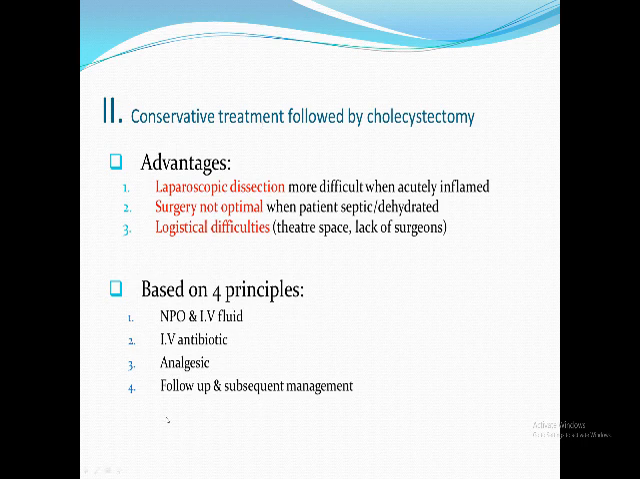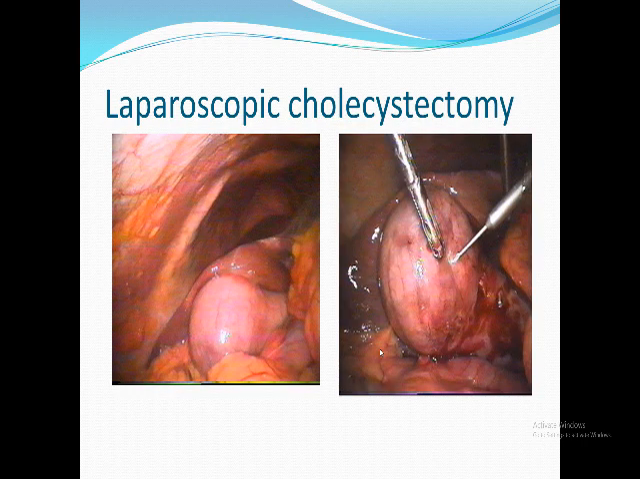What's the conservative treatment I'm going to do? Nothing by mouth, intravenous fluid, intravenous antibiotic, analgesic, follow-up, subsequent interval cholecystectomy. It looks like the Ochsner-Sherren protocol for appendicular mass. Now we finished the second item, which is acute calculous cholecystitis with its stages.